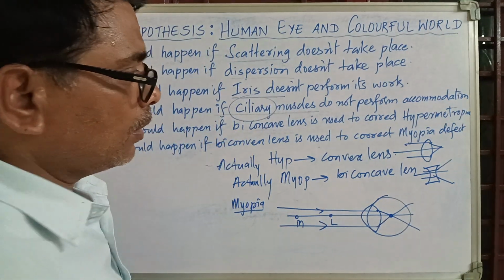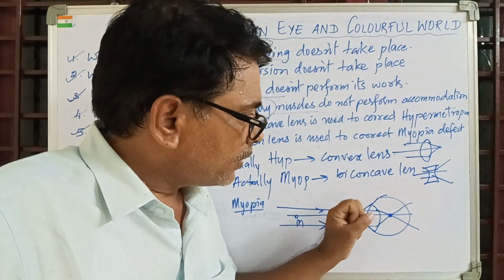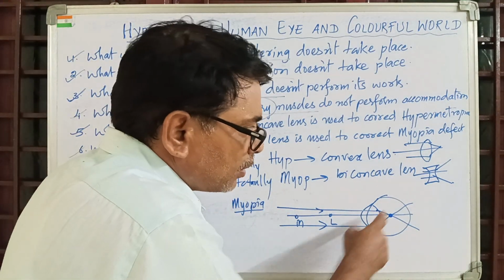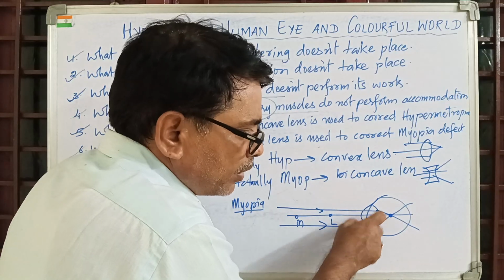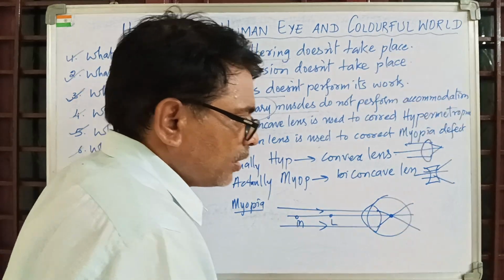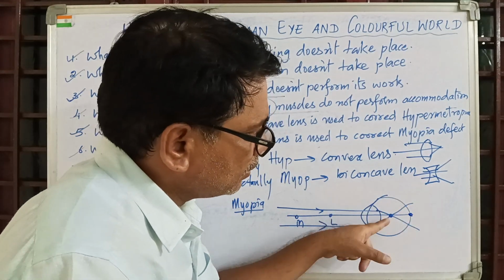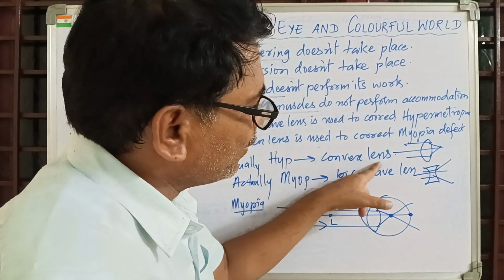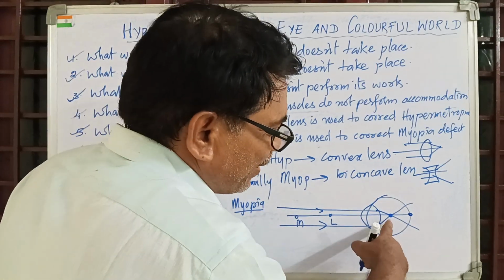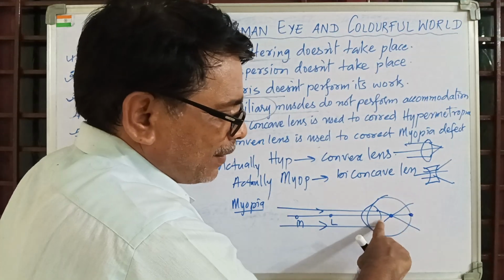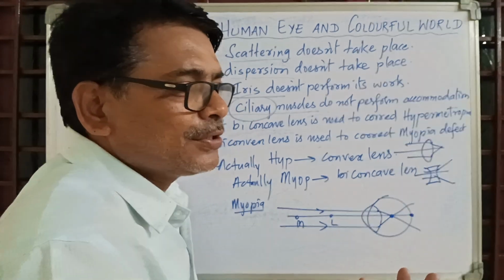Now you tell me, convex converges, concave diverges. So the perfect lens is what? Concave, so that this point is sent back onto the retina. It has to be pushed back. This does that. Now he is asking what happens if you give a convex lens. This intersecting point will be somewhere here, so the person cannot see the image clearly.